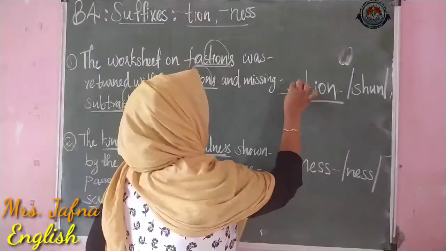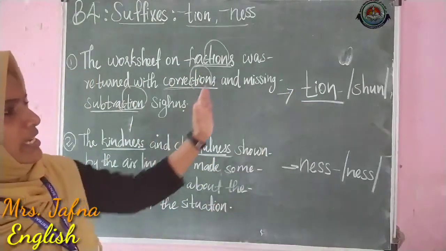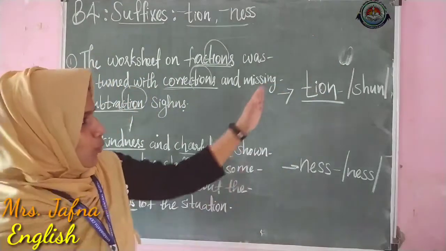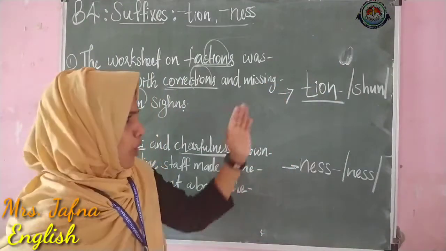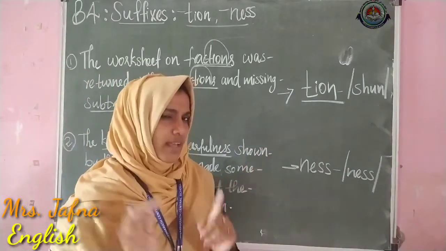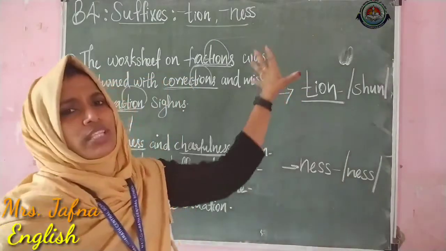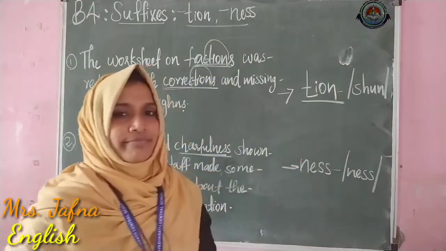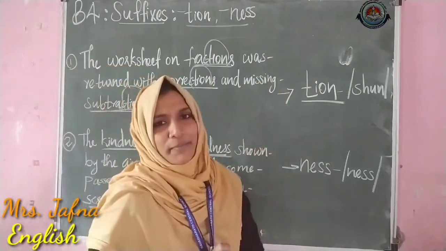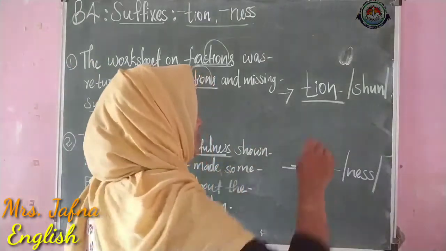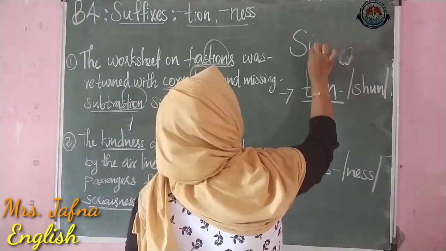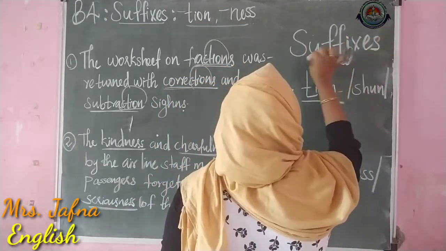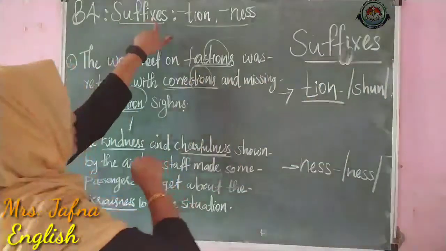Okay, so from these sentences, we have found some letters are repeating. What are these group of letters called? There is a special name for them. This shun and ness. Did you know about this? No? Okay, let me tell you. That is called suffixes. See, this is our lesson today.